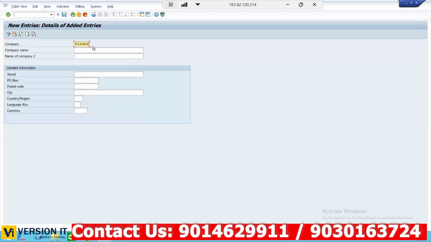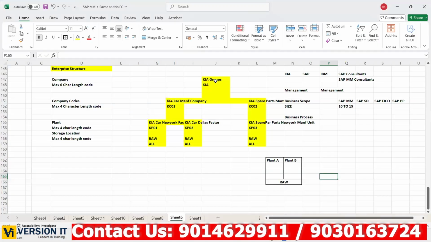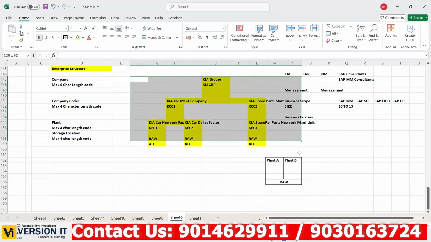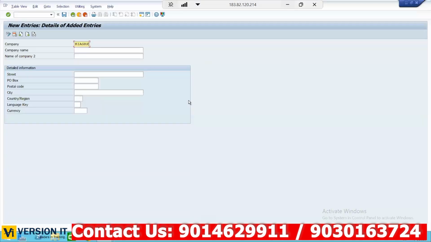I think this code is fine for everyone. We can update this in our Excel. Let us maintain one Excel from now onwards, so for our entire course we'll use this organized structure as a real-time example, considering it an implementation setup. That is the reason I am choosing KIA for Kia Group.